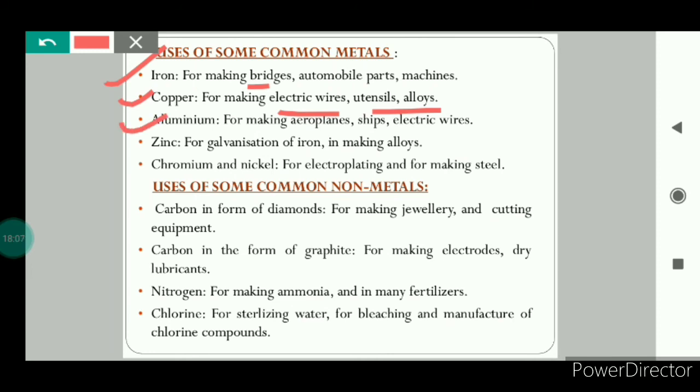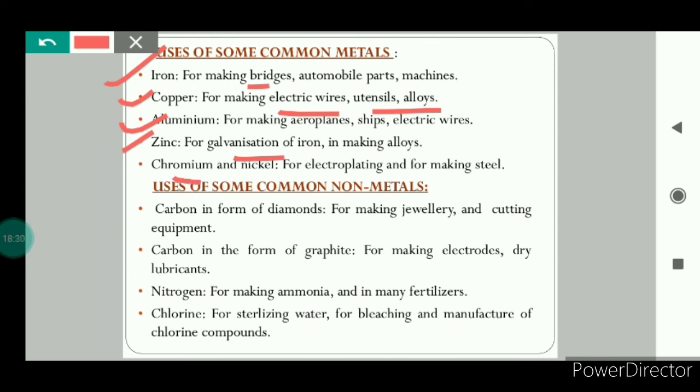Next is aluminium. Aluminium is used for making aeroplanes, ships, electrical wires, and in our day-to-day life, we use aluminium foil for wrapping food items. Next is zinc. Zinc is used for galvanization of iron. It is also used for making alloys. After this, chromium and nickel.